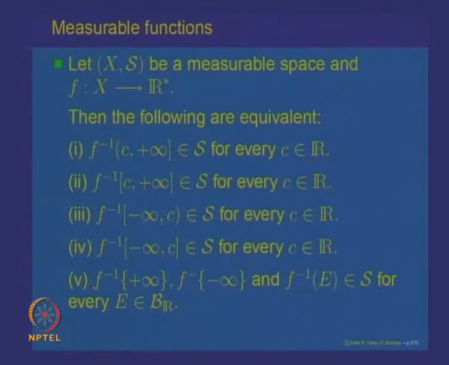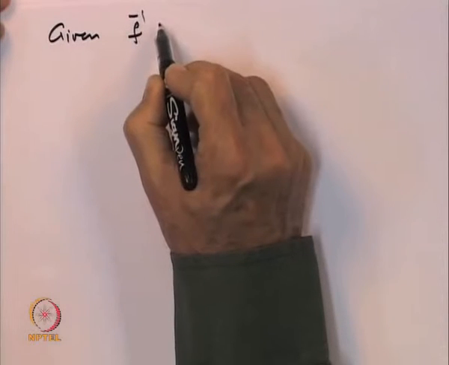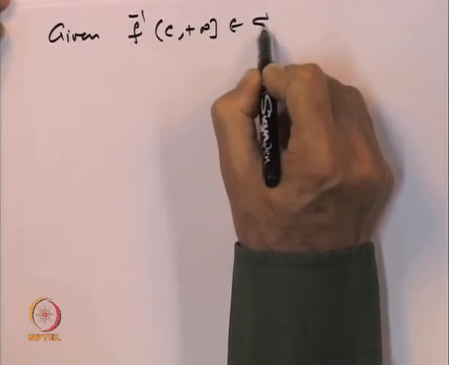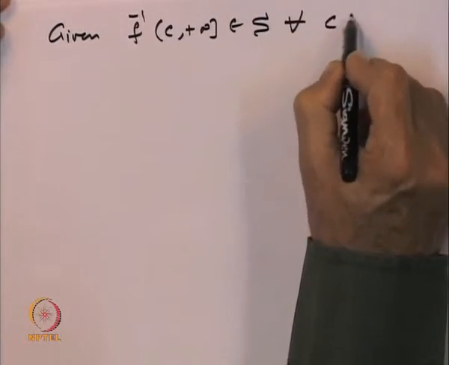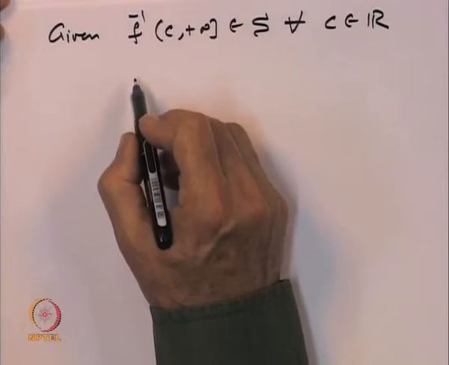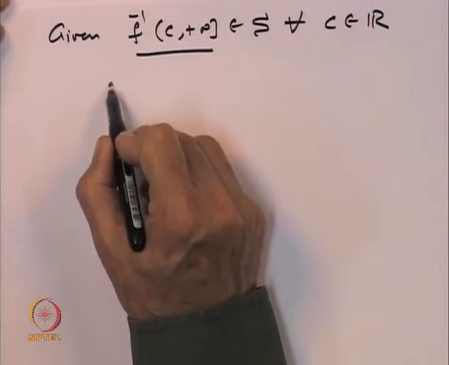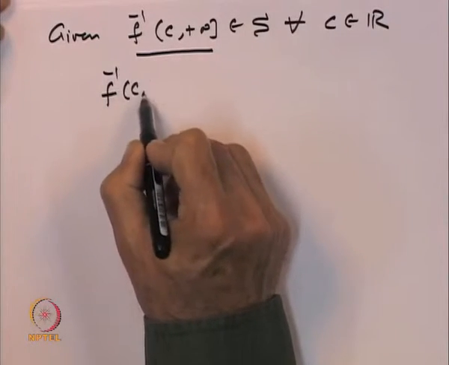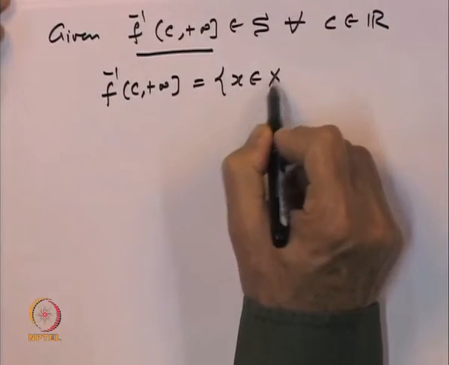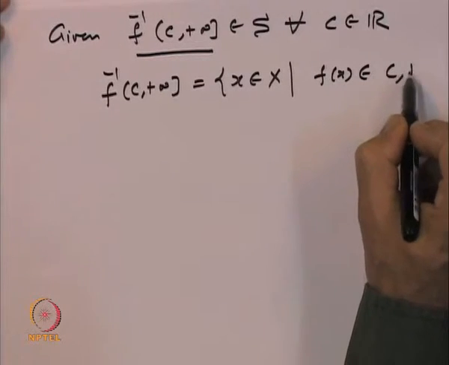So, first, we are given that f inverse of (c, plus infinity] belongs to S for every c belonging to R. And we want to prove the same property for f inverse of [c, plus infinity]. Keep in mind what f inverse is: the f inverse of [c, plus infinity] is the set of all points x belonging to X such that f(x) belongs to [c, plus infinity].